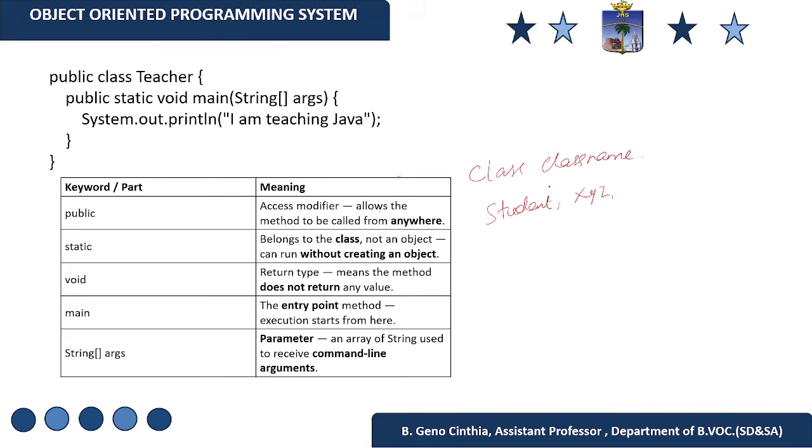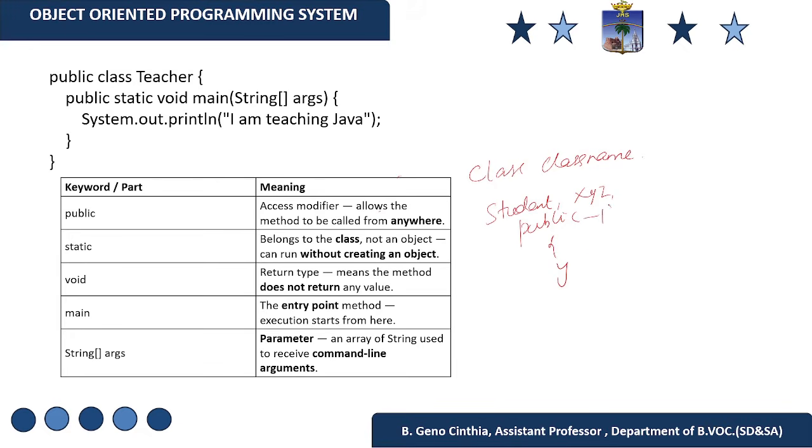Now let us divide the program into segments. What is public? Public is an access modifier. In C programming, we would have studied the concept of access modifiers. There are three types: private, public, and protected. In this lecture, we are going to learn about the public access modifier. It allows the method to be called from anywhere. If I declare a class as public, I can access the class from anywhere.